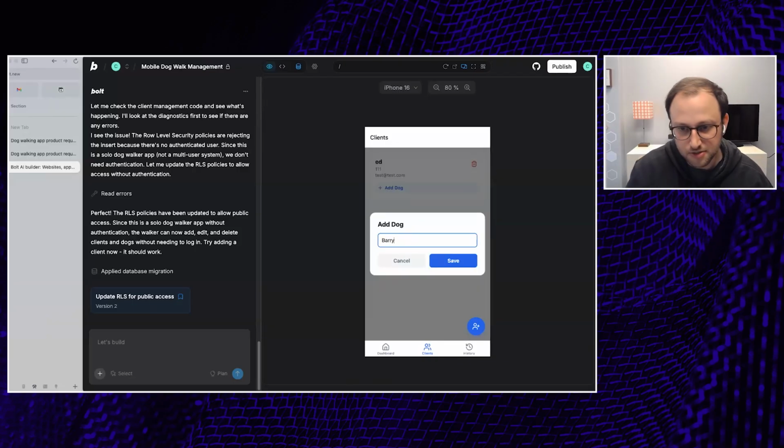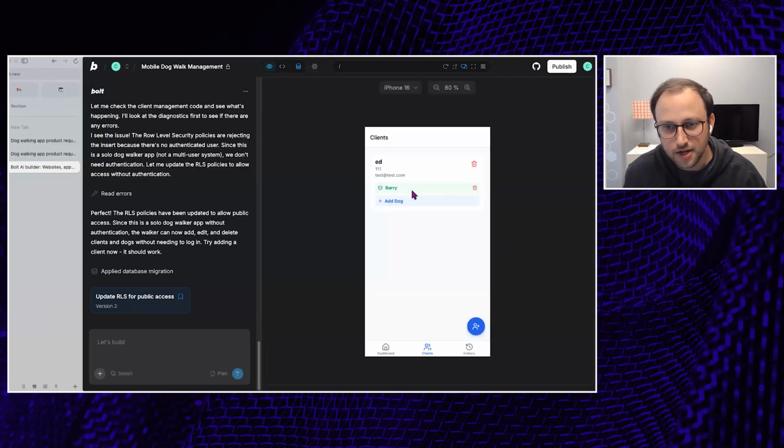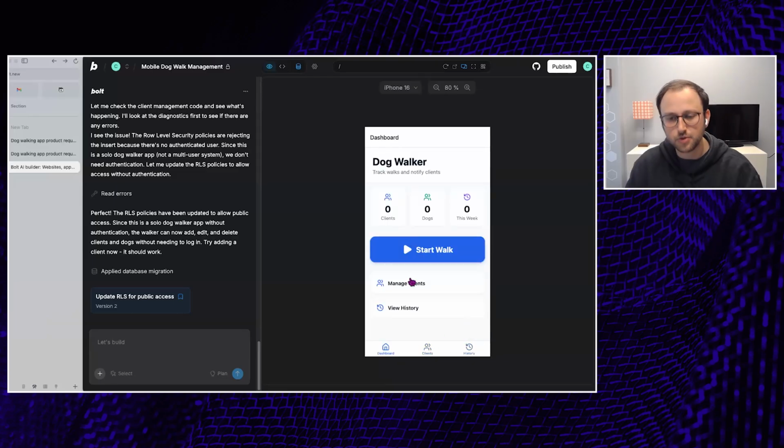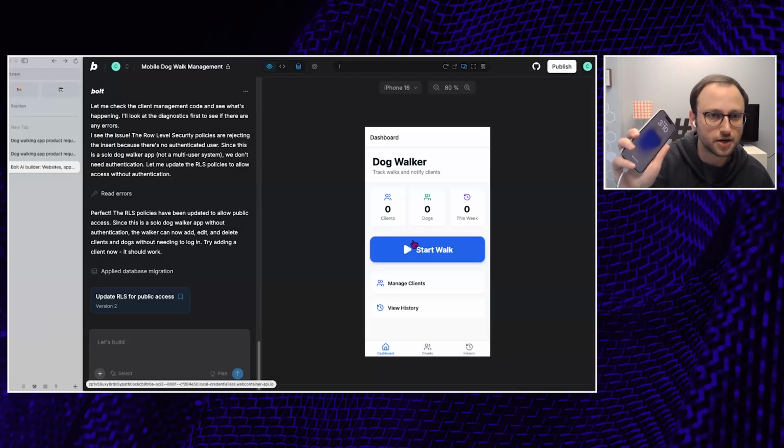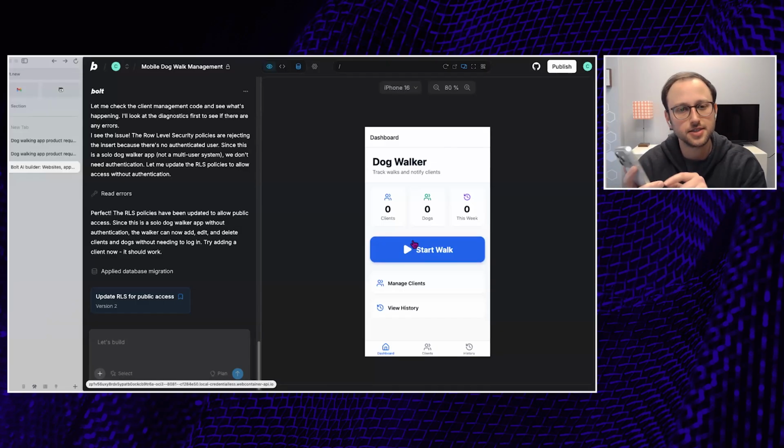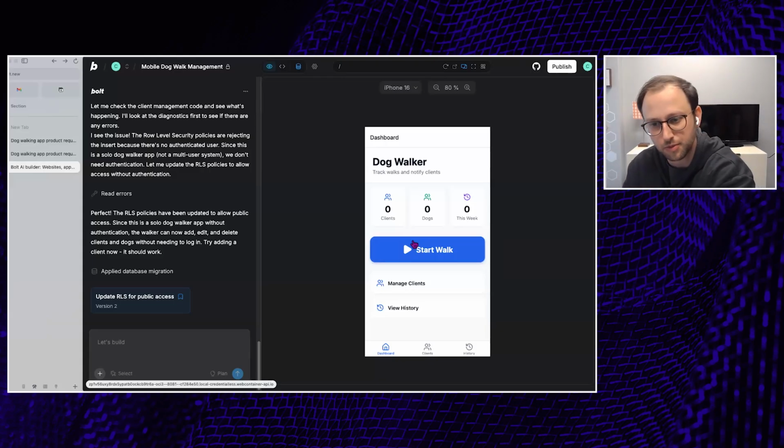So let's add a dog here. We'll just call it Barry. And so now Ed has a dog. Okay, so I've got a history here. I've got my dashboard. I can manage my clients from here. And the cool thing is I could actually pull this up on my phone using what's called Expo and test this on my phone, but we're doing it from the browser here.